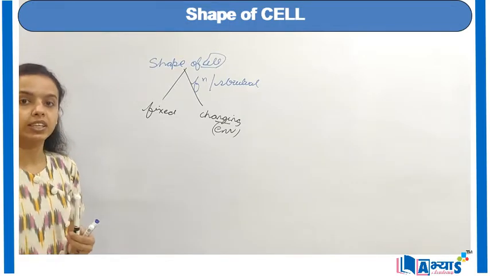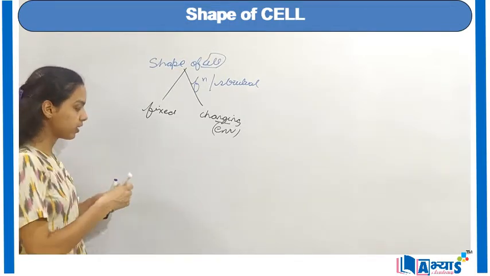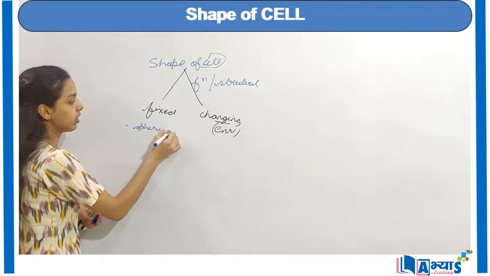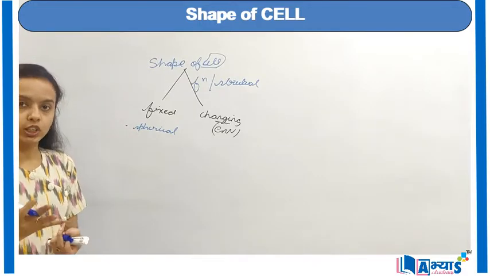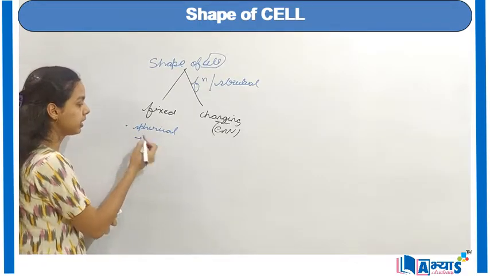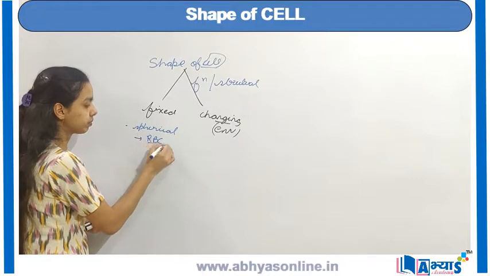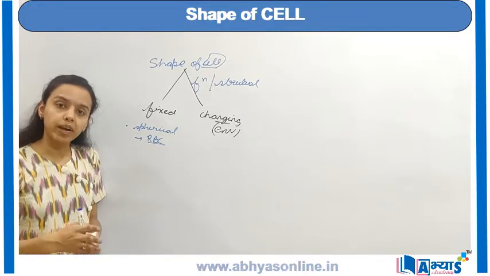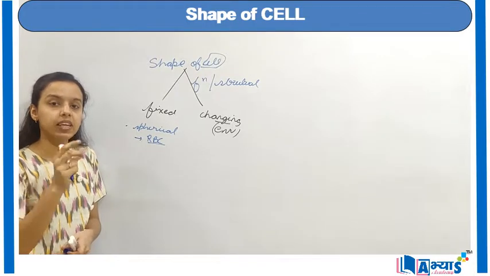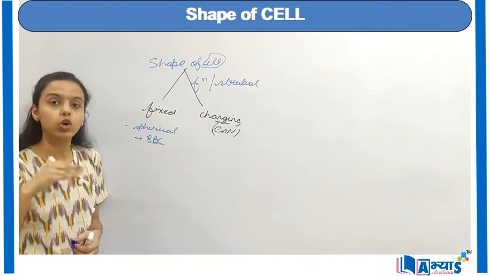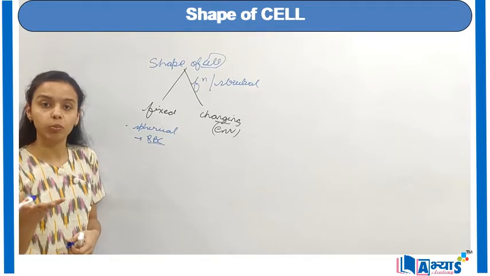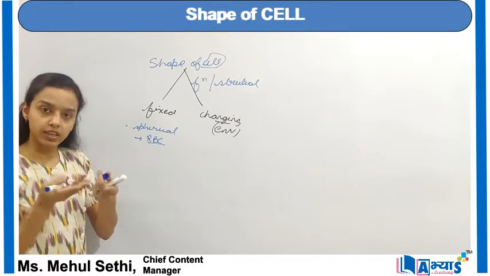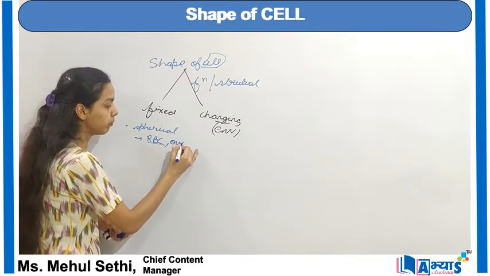There are various categories of fixed shape. The first category is that they can be either spherical or sometimes oval-shaped. Examples of these cells include the red blood cells. Blood is made up of red blood cells, white blood cells, and platelets. The red part in the blood, the hemoglobin, is found in the red blood cells, and they have a fixed shape, that is, they are basically spherical in shape.